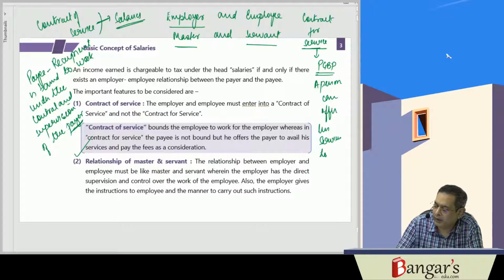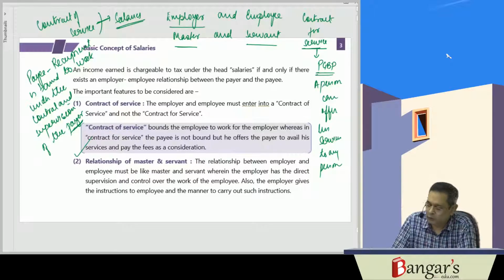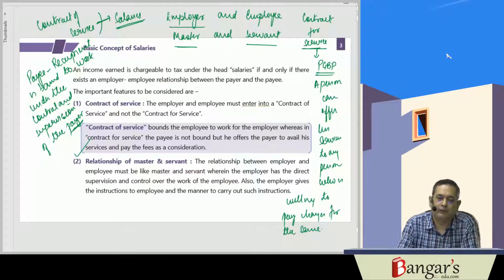Here a person can offer his services to any person who is willing to pay charges for the same.